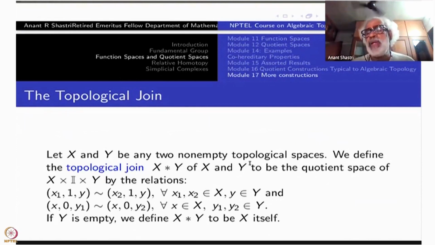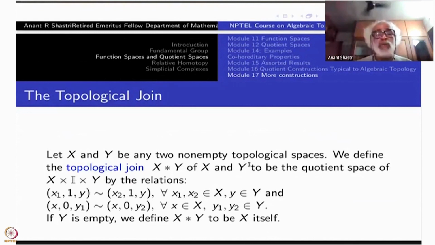If one is the empty space, the product is empty and so on, so you don't want to get into that. We define the topological join X star Y of X and Y to be the quotient space of X cross I cross Y. So it is not just X cross I, it's not I cross Y, it is X cross I cross Y. If both X and Y are I, then this would be a cube, I cross I cross I. That is the simplest picture you will have.